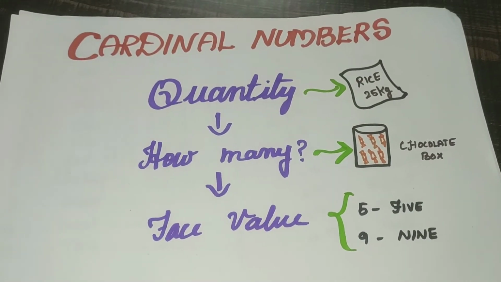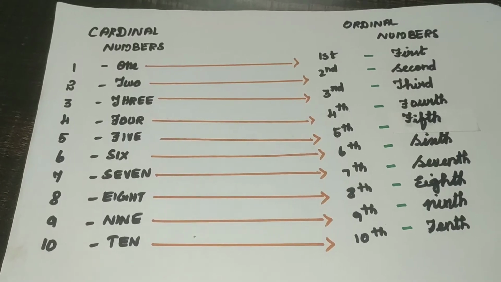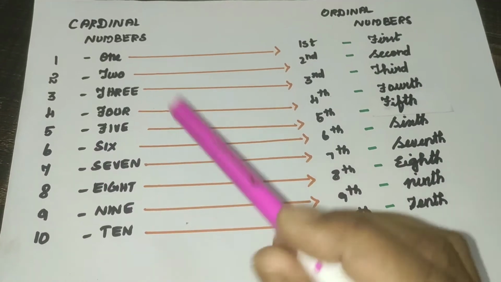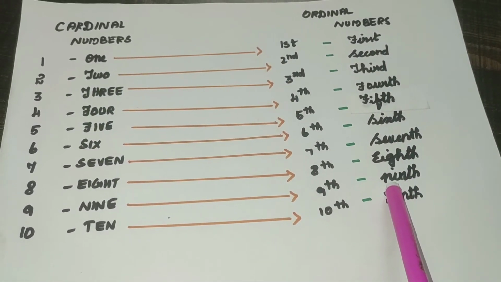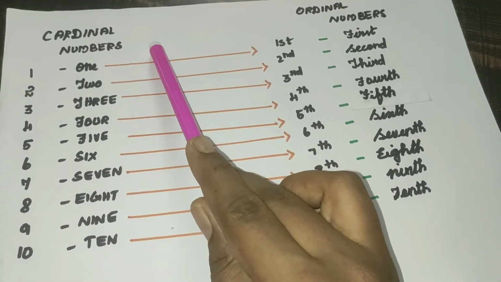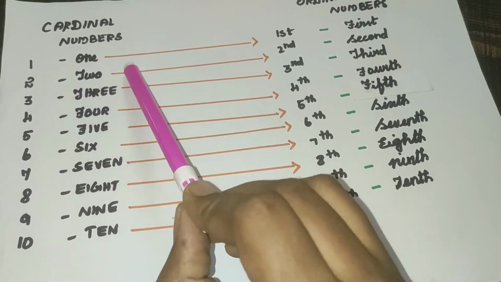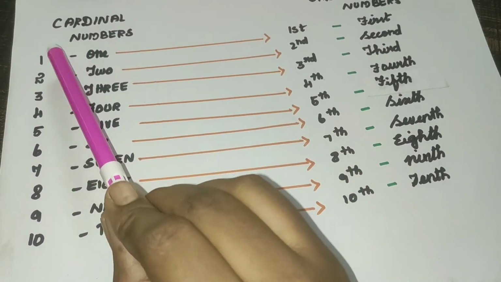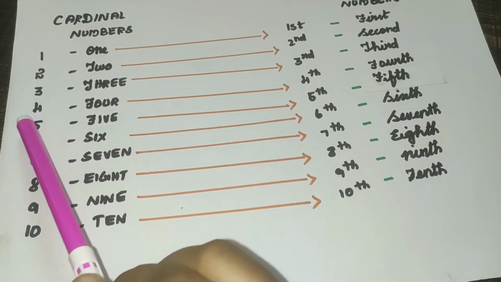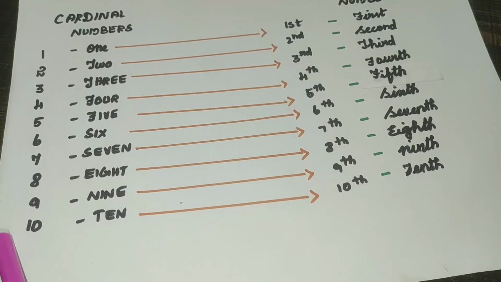Now we will compare ordinal and cardinal numbers, children. Don't be afraid, children, I have written all those things, you can just read it, it is very easy. Once you understand, it is very easy. See, I have written the cardinal numbers here. I told you already, for the cardinal numbers you always write the face value of the numbers. Whatever the number, you write the name of the number. 1, 2, 3, 4, 5, 6, 7, 8, 9, 10.